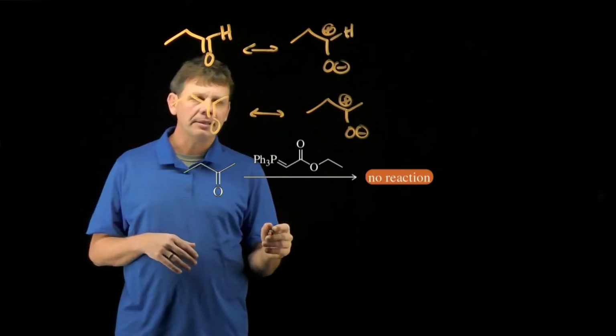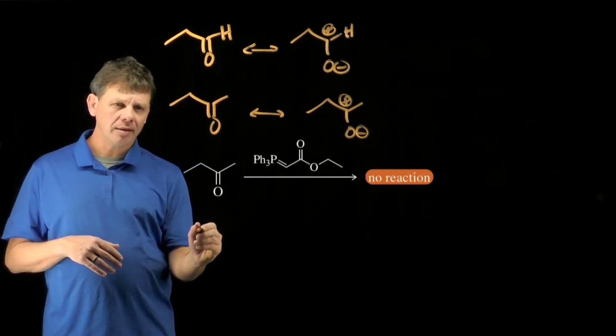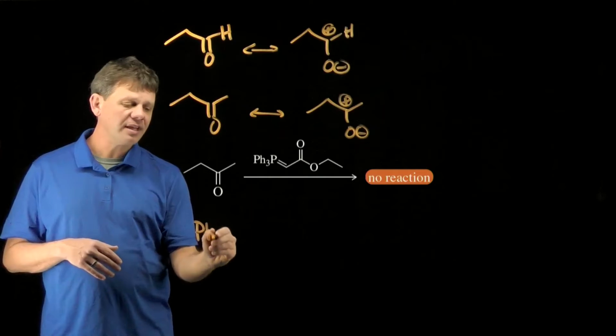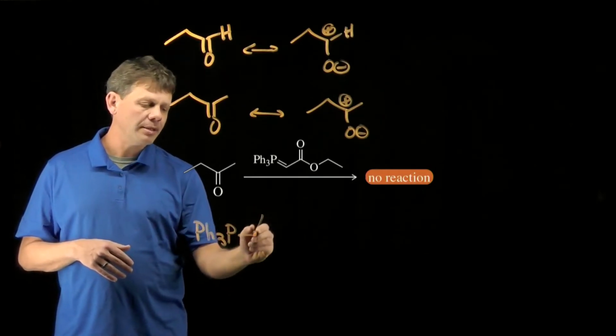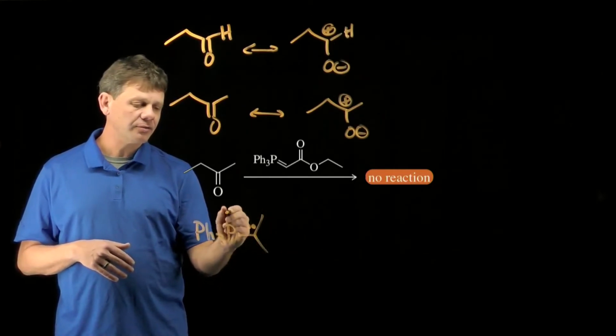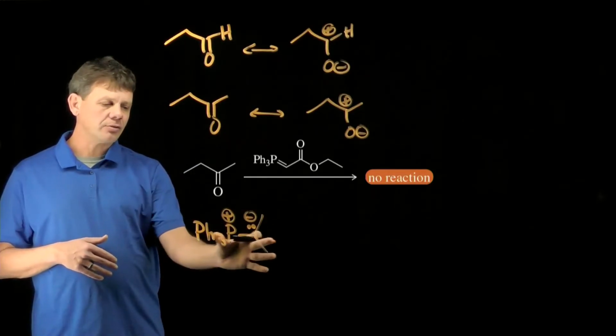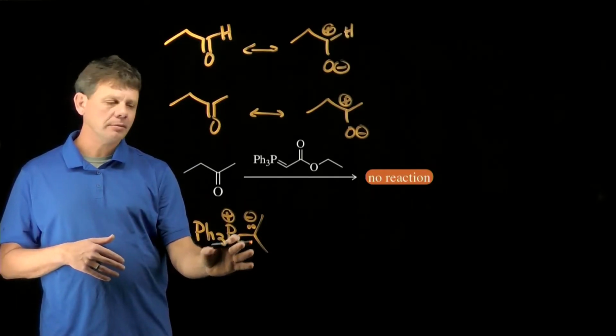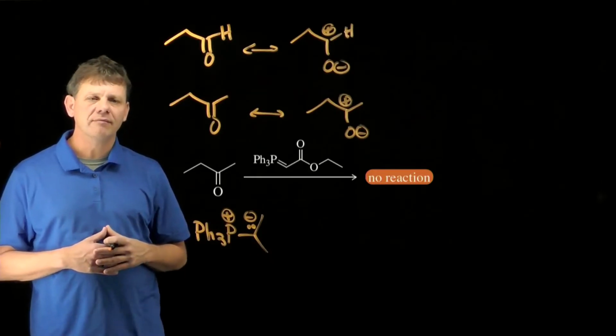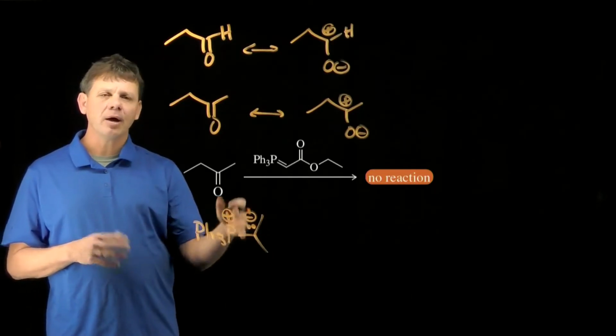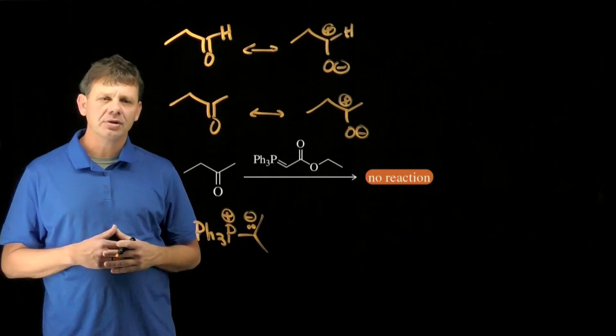Now, how about the ylid? Well, let's sketch the picture of an unstabilized ylid. So maybe, and we'll go ahead and draw it in this resonance form, where we have a negative charge on carbon. So we're drawing it as the phosphonium ion, negative charge on carbon, positive charge on phosphorus. There's nothing that can help stabilize that negative charge.